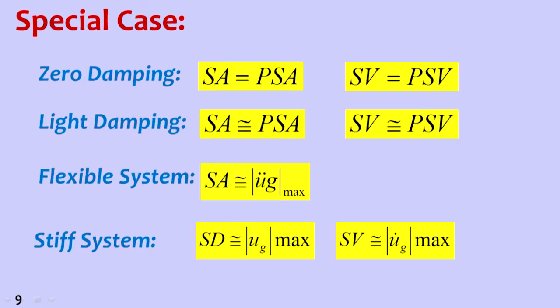So for the zero damping case, spectral acceleration is equal to pseudo spectral acceleration, spectral velocity is equal to pseudo spectral velocity. For the light damping case, spectral acceleration is equal to pseudo spectral acceleration, spectral velocity is approximately equal to pseudo spectral velocity. For flexible systems, acceleration is equal to maximum ground acceleration. For stiff systems, spectral displacement is equal to maximum ground displacement, spectral velocity is equal to maximum ground velocity.